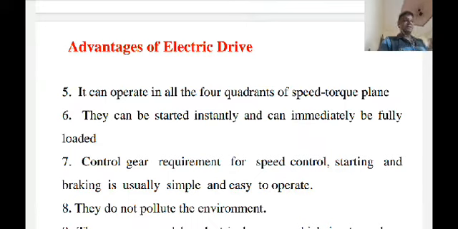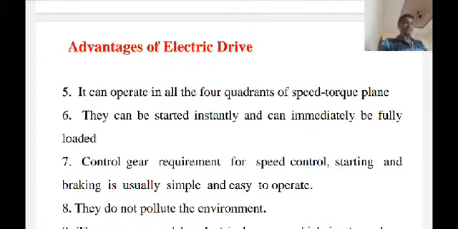Then obviously another advantage is that it can be started instantly and pick up load immediately. It does not take any time to reach the full load condition. Within a second your drive will be fully loaded. Now for this electric drive, the control gear requirement for speed control, starting and braking is usually simple and easy to operate.